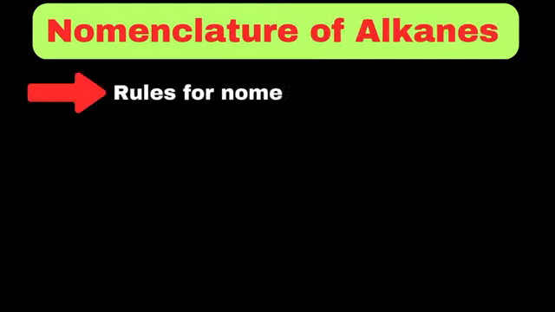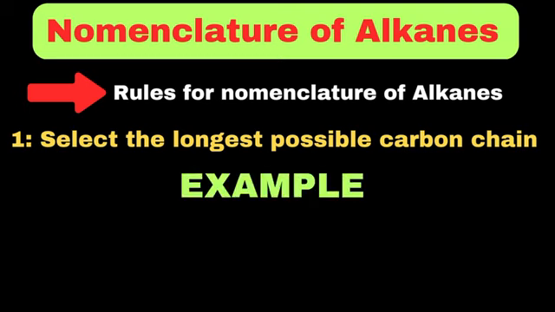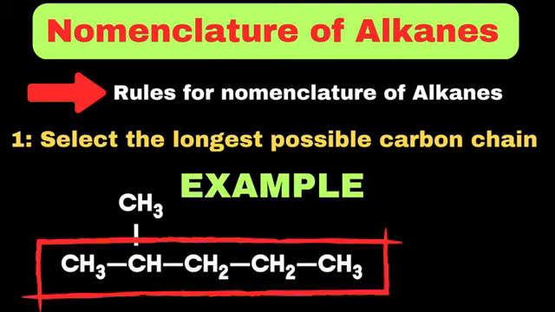To understand it deeply, first, we need to learn some important rules. The first and most important rule is that we have to select the longest possible carbon chain, which will give the parent name to the alkane. To understand the first rule, let's have a look at the following structure. Since the longest possible chain has 5 carbons, we need to select it.